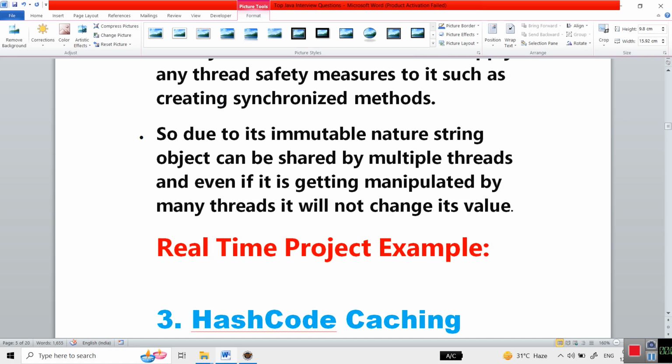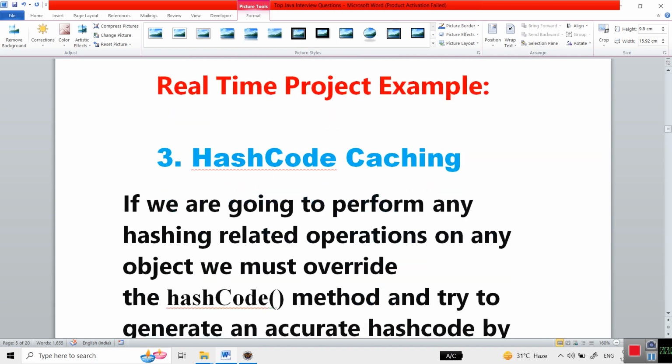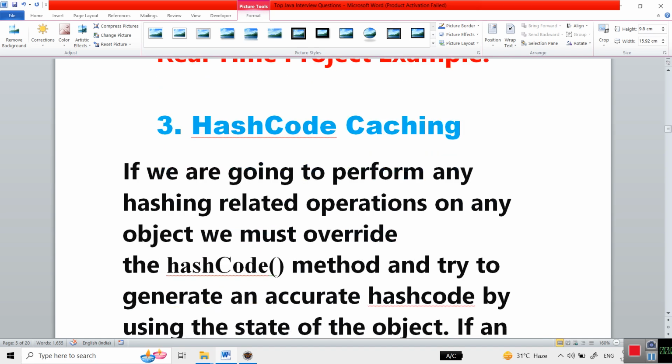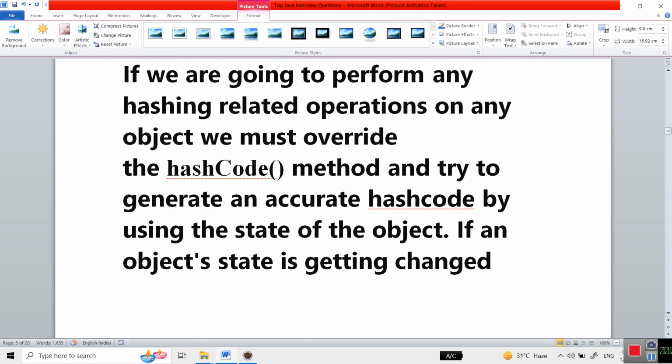So it makes it thread safe also. Another thing is hash code caching. This is also a very important question. The interviewer will ask: if we are going to perform any hash related operation on an object, we must override the hashCode method. Like in HashMap, we override the hashCode method and try to generate an accurate hash code by using the state of the object.